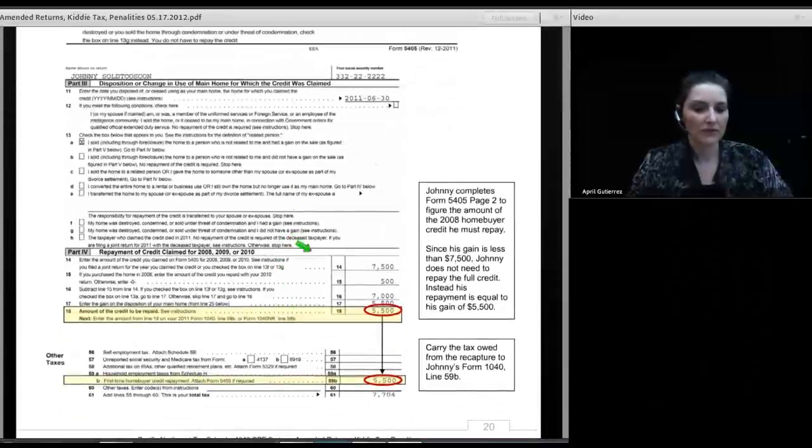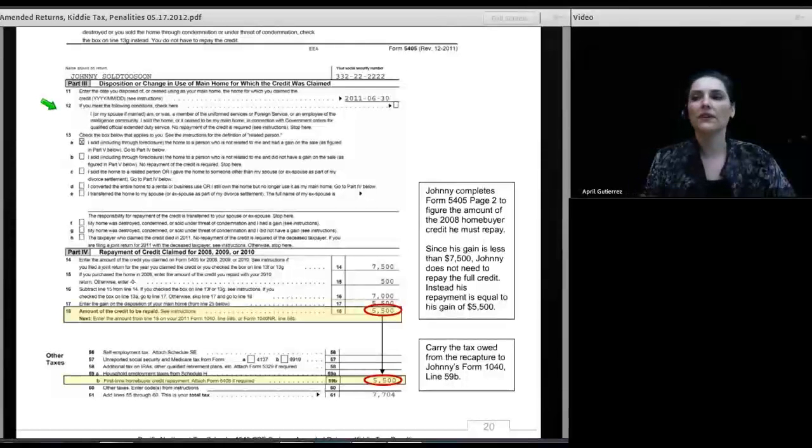We then go over to the form itself, and when you sell your home or dispose of your home that you have to do a recapture, then you need to attach Form 5405 to your return. Now, if the only thing you're doing is reporting that $500 repayment amount each year on your return, you don't have to attach the form. You can just enter $500 on the line on your tax return, line 59, and you're done.